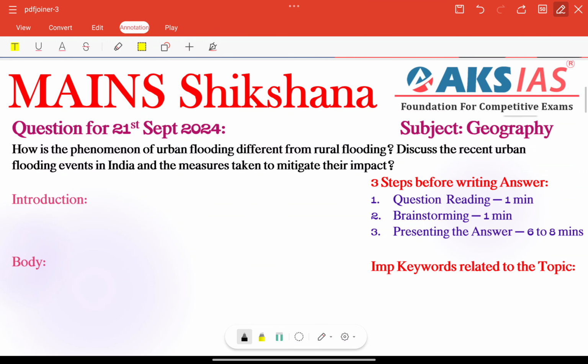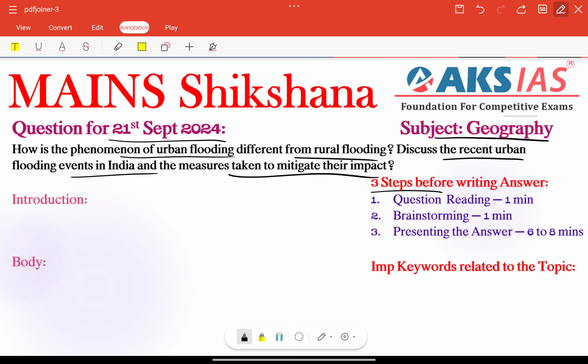So now today's subject is related to geography. Question for 21st September 2024: How is the phenomenon of urban flooding different from rural flooding? Discuss the recent urban flooding events in India and the measures taken to mitigate their impact.